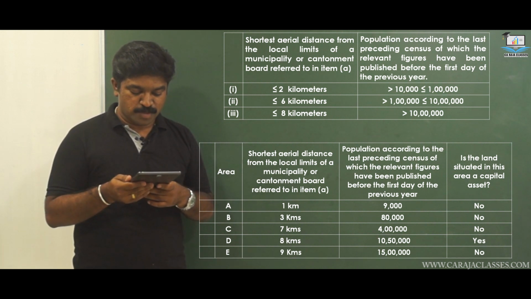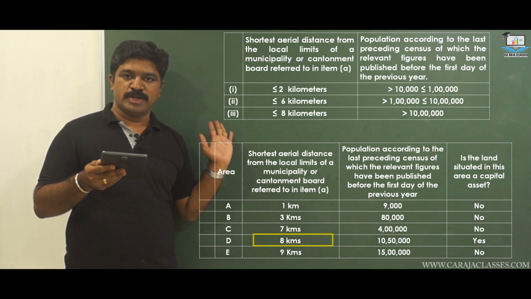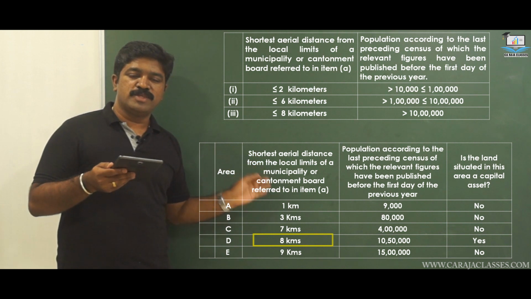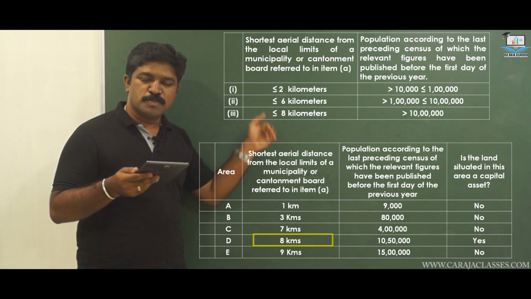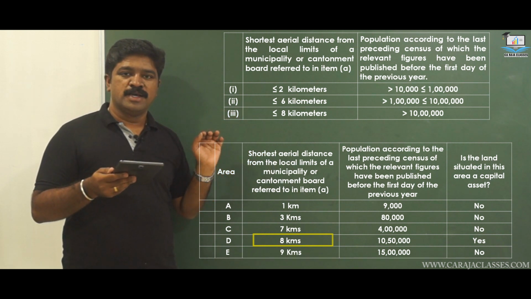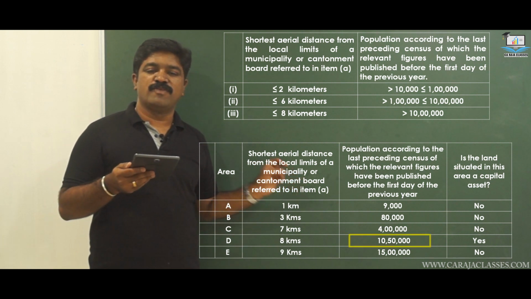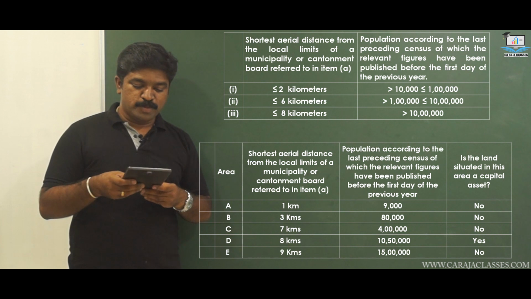Let's take another example. This property is located at 8 kilometers, so up to 8 kilometers can be covered. It is in the 8th kilometer of the municipal or cantonment board limit. The second factor is population: the population is 10,50,000. What is the criteria for the population when it is up to 8 kilometers?